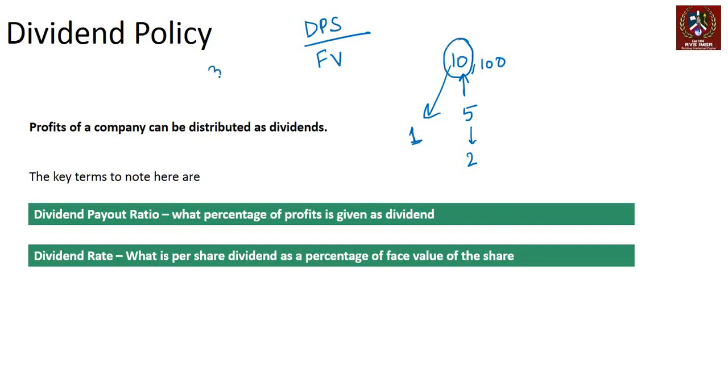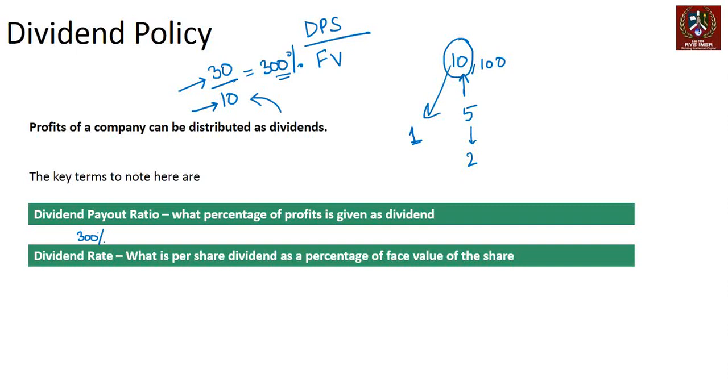Now, if a company is giving a dividend of 30 rupees on a face value of 10, that's going to mean a 300% dividend rate. Note, this is the dividend rate. So a company could be giving a dividend of 30 rupees on a share with a face value of 10 rupees. That's called 300%. Now, in reality, this is a meaningless number, because if you are buying the stock of the company from the stock market, you're not buying it at 10 rupees. So whether you make 30% or 300% over 10 rupees face value is immaterial to you.